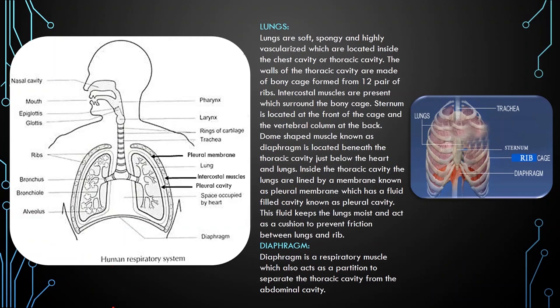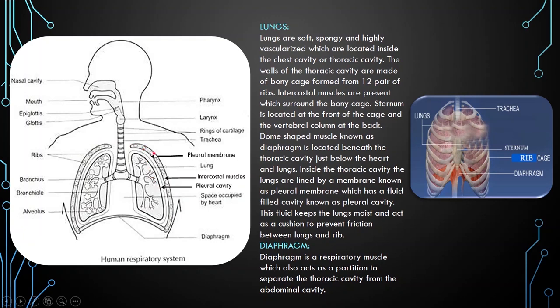Now here you see the lungs. These are soft, spongy and highly vascularized, which are located in the thoracic cavity. The wall of the thoracic cavity is formed from the bony cage. Here you see the bony cage. This is the bony cage. So this bony cage is formed from the 12 pairs of ribs.